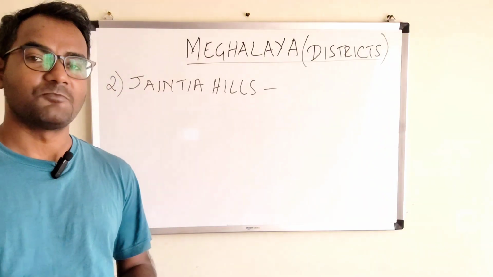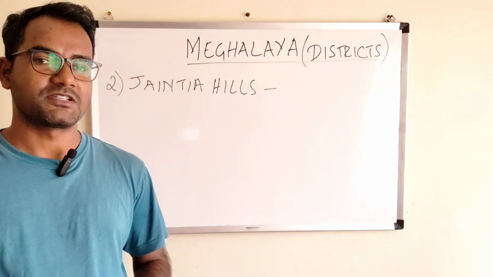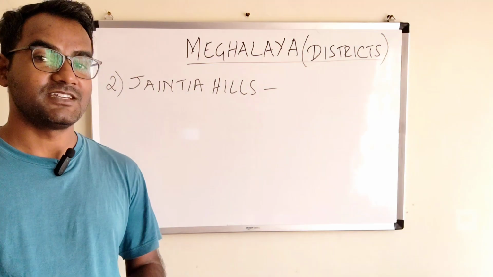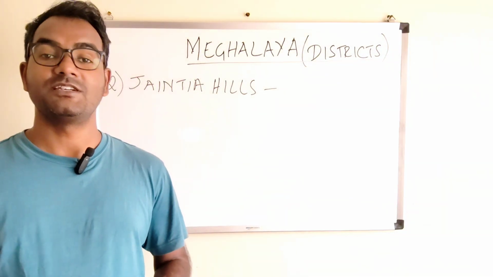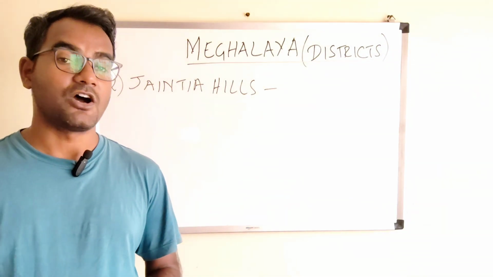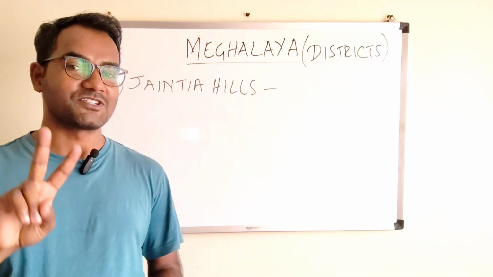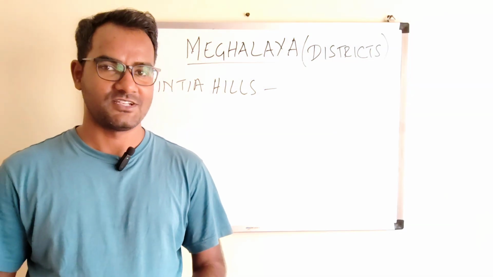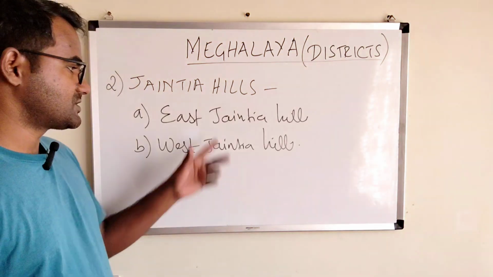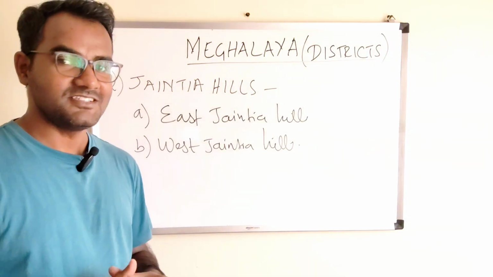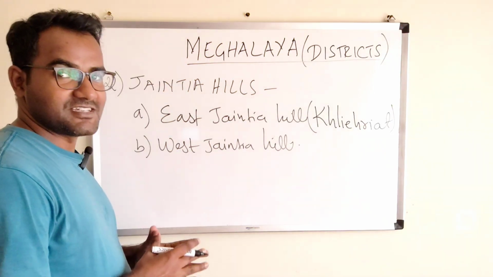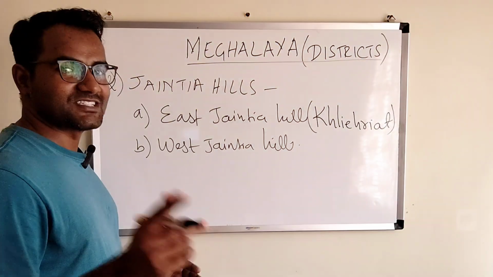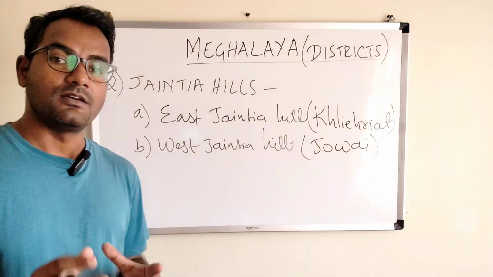So now let us talk about the second region of Meghalaya, that is the Jaintia Hills region. So in Jaintia Hills region we have got how many districts? We have got 2 districts, right? So what are they? Of course you know, East and West, right? So the headquarter of East Jaintia Hills district is Khliehriat. Now what is the headquarter of West Jaintia Hills district? Yes, you guessed it right, that is Jowai, right?